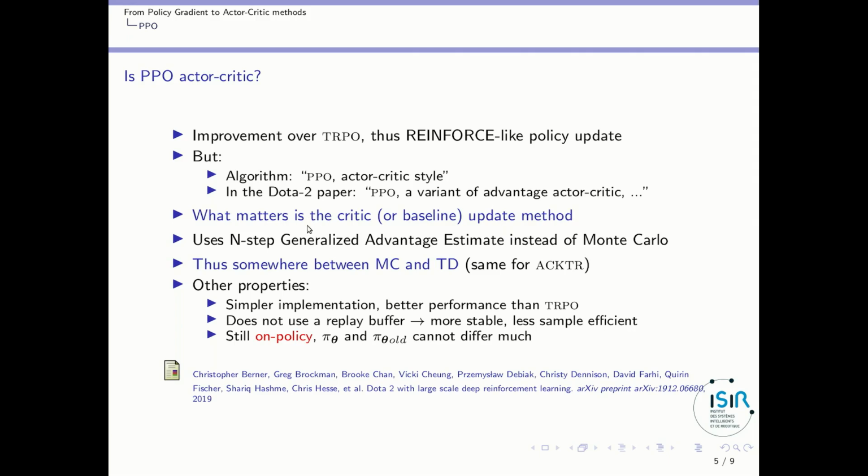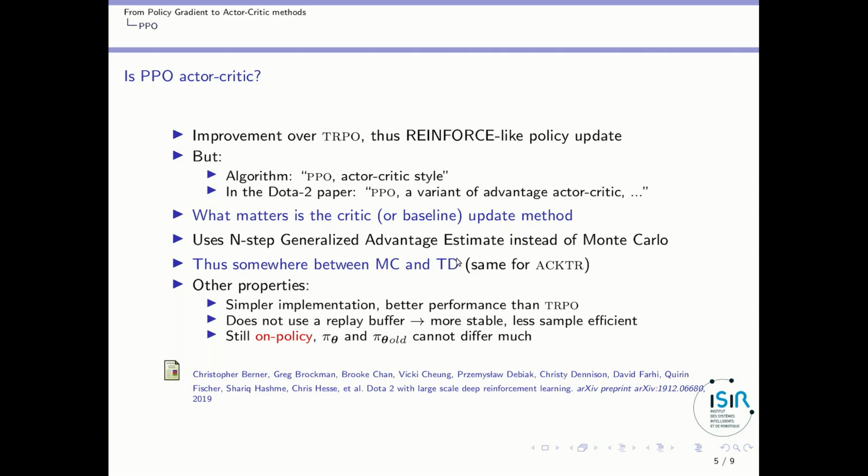Is it using bootstrap or is it using Monte Carlo regression? Actually, in TRPO, they use an n-step generalized advantage estimate method instead of Monte Carlo. So they do not use a replay buffer, but they just take trajectories and perform n-step updates along this trajectory. And as I told you in the previous lesson, using an n-step approach puts you somewhere between Monte Carlo